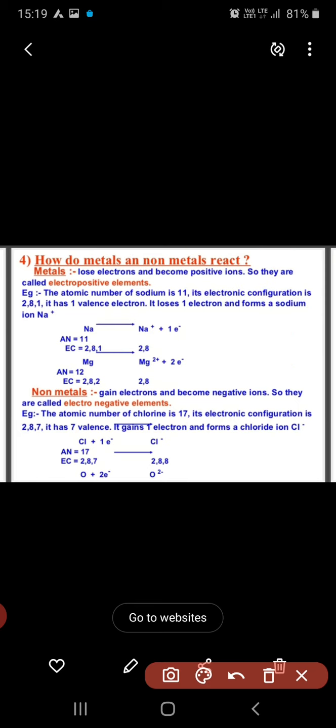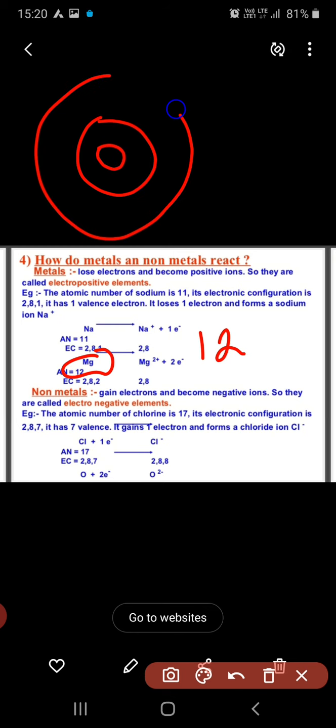Now the second metal example is magnesium. First of all, the electronic configuration for magnesium is 12, so how many electrons will be in its outermost shell? 2. Likewise here, the outermost shell of magnesium: here 2, here 8, 1, 2, 3, 4, 5, 6, 7, 8, and here 2. In the case of magnesium, 2 electrons.